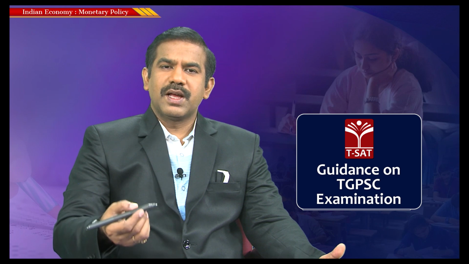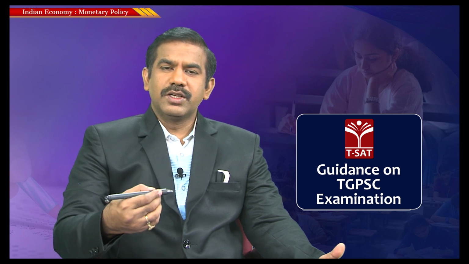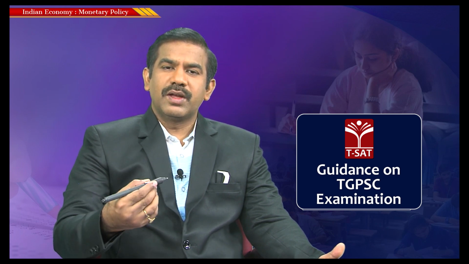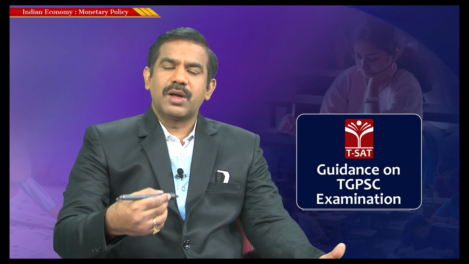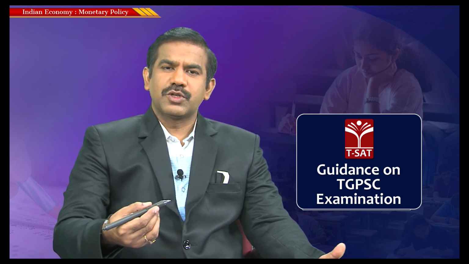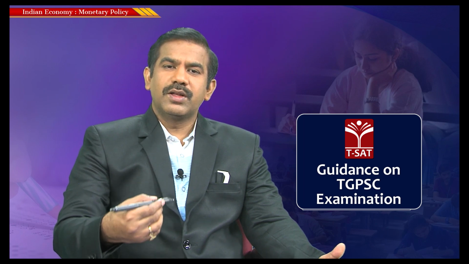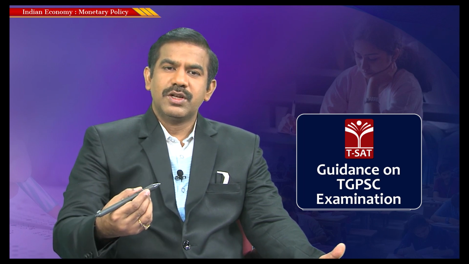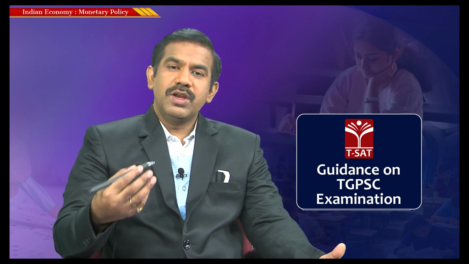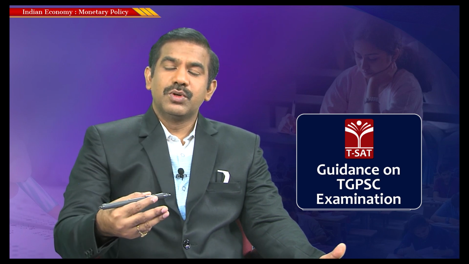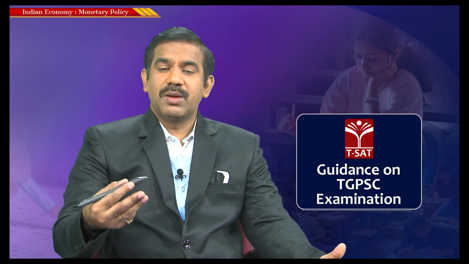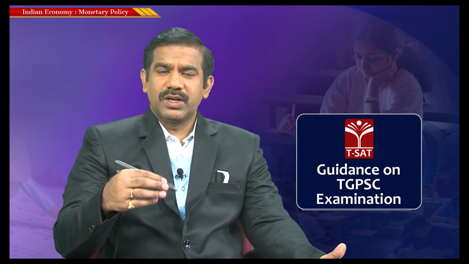Now imagine a person has a dollar in his pocket, and this dollar is what he borrowed from a country where the dollar is available at cheaper rates. Now when he knows that the American economy is paying a very high rate of interest, what do you think people would be doing? They would take the dollars from those places where they have invested to the American economy where the rate of interest is higher, and as a result, too many dollars leaving a country like India resulted in rupee depreciating against dollar. And this is what is being traced to the policy initiative that is named Fed tapering. So what is Fed tapering?